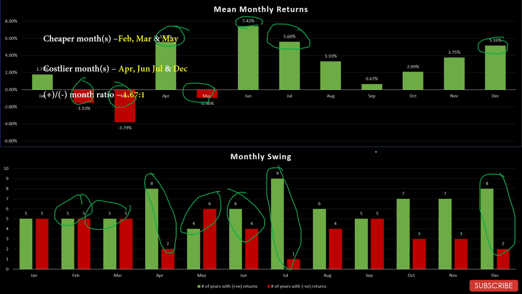So I have presented all graphs in front of you. I have shared my deductions or my takeaways based on these graphs. You can study these graphs on your own. You can identify some other trends, some other takeaways for yourself. So I hope this video helps you to identify the trends on your own so that you can take investment decisions carefully and independently.